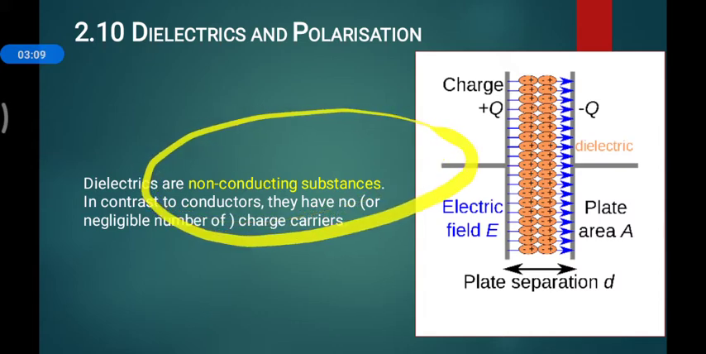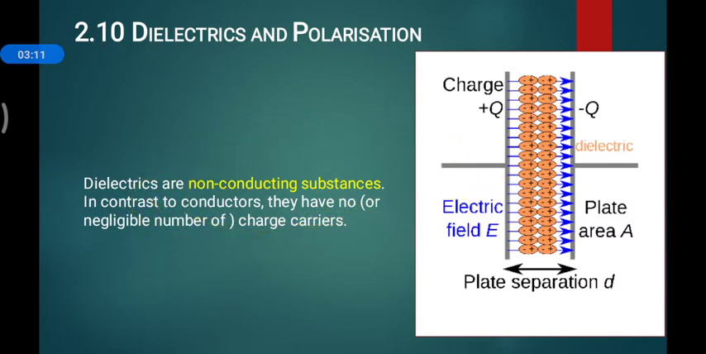This is a very important MCQ for you. In contrast to a conductor, dielectrics have a negligible number of charge carriers; I can say there are no charge carriers. Charge carriers means electrons, which are responsible for conduction in conductors. They don't have free charge carriers. They do have electrons, but those are bound to the nucleus of each and every atom. They don't have free electrons.